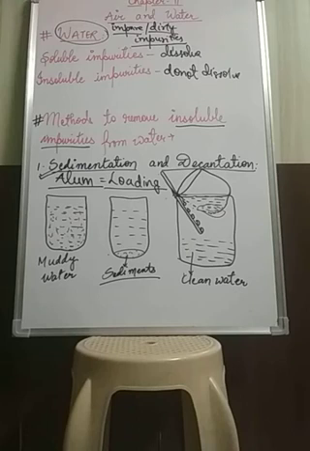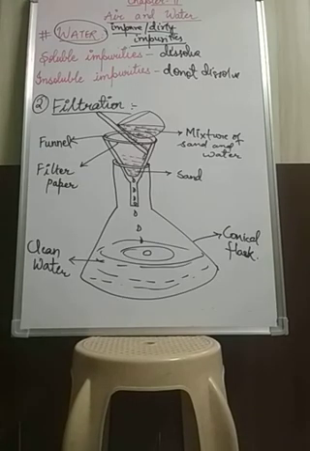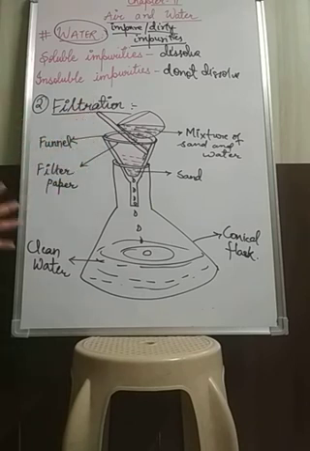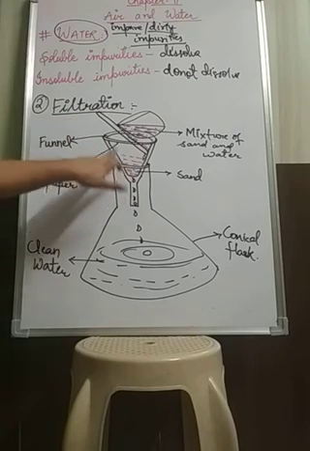Fine students, now the next process is filtration. The next method to remove insoluble impurities from water is filtration. Now what happens in this process? In the process of filtration, the impure water, the mixture of sand and water or the muddy water, will be passed through the filter paper.